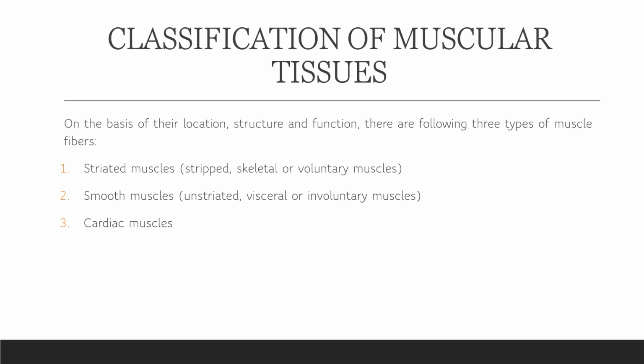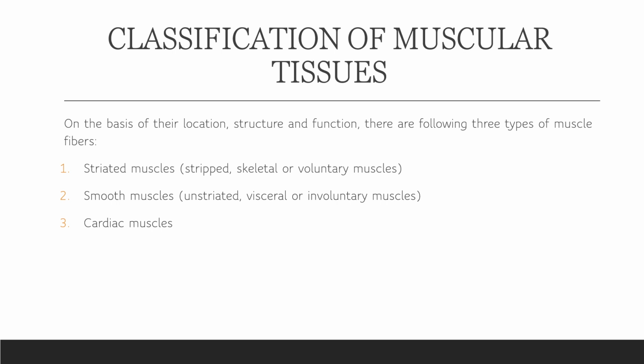On the other hand, there are muscles present on our delicate organs, and we cannot move them with our will. They work on their own, they move on their own. Thus they are called unstriated or non-striated muscles. They are visceral muscles, you can say, because they are present on our visceral organs like the liver, stomach, and intestine, right? And they are involuntary muscles because they do not work with our will, they work on their own. They are smooth because there is no appearance of dark and light bands in them. They are similar at all places. So they are smooth muscles.